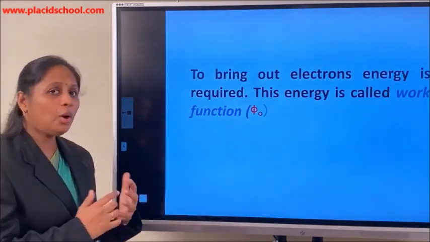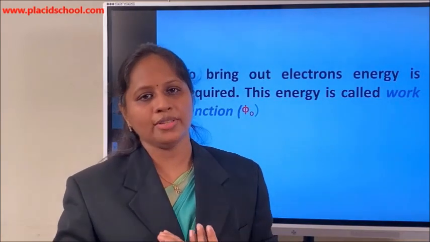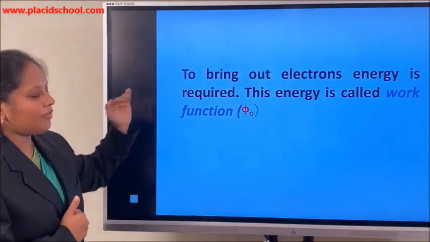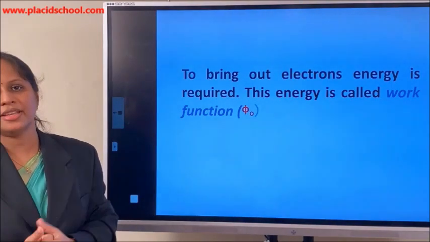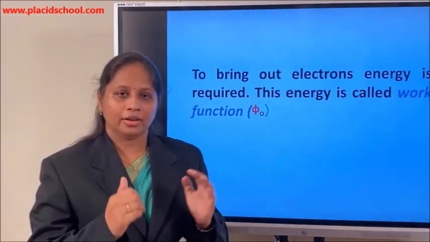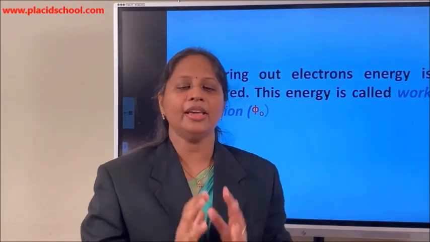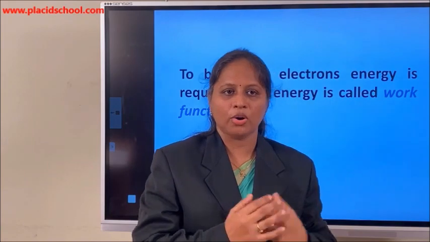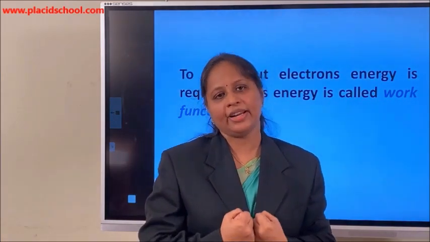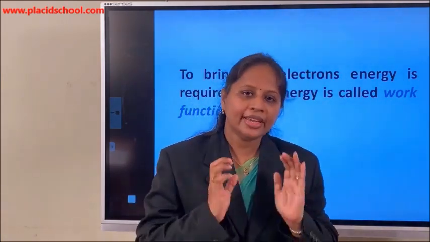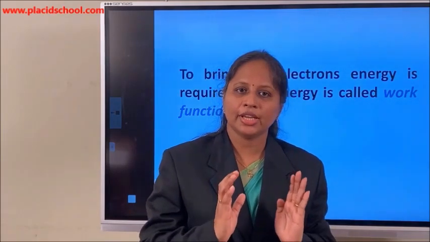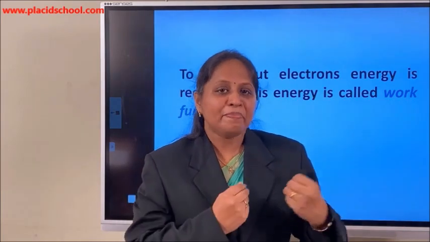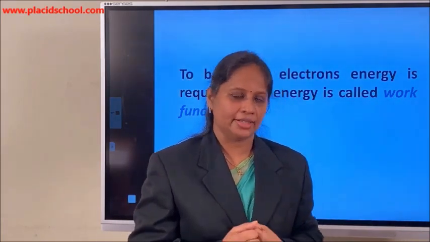Now the question is how we can eject these electrons out of the metal surface. There are different ways by which we can eject these electrons out of the metal surface. We know that we have to supply some additional energy to the electrons to overcome this force of attraction within the metal. This minimum amount of energy is to be given to the electrons so that they can break the bond and come out of the metal surface.